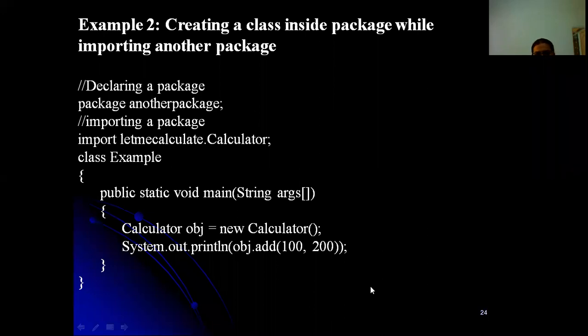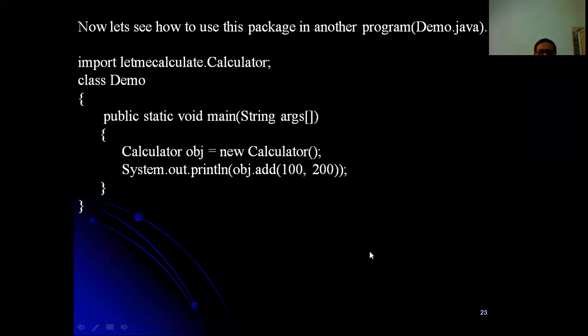If there is any confusion, please read carefully. We are creating a new package, and we are including another package also, in this program.